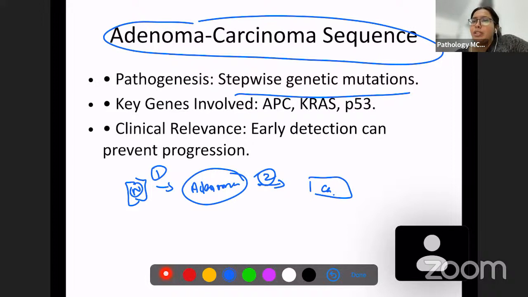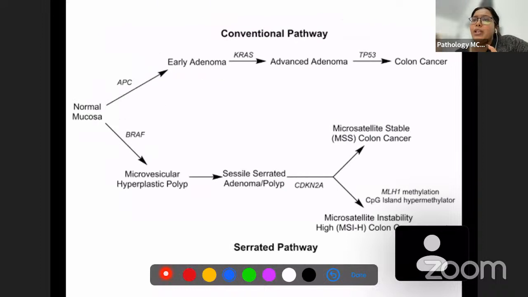There are two pathways of the adenoma-carcinoma sequence. The first pathway is known as the conventional pathway. There is an adenoma, then an advanced adenoma, and then it goes on to colonic carcinoma.